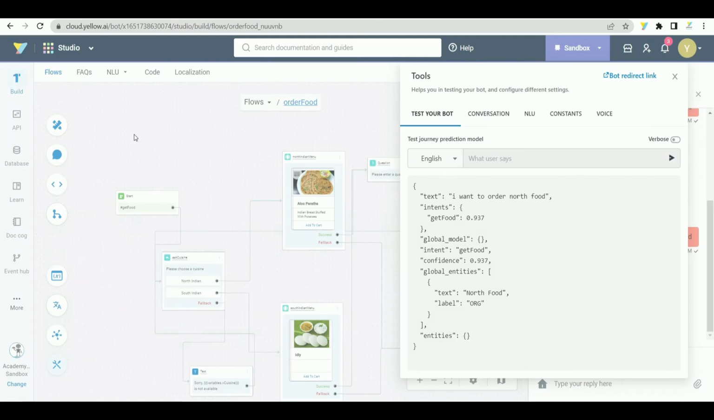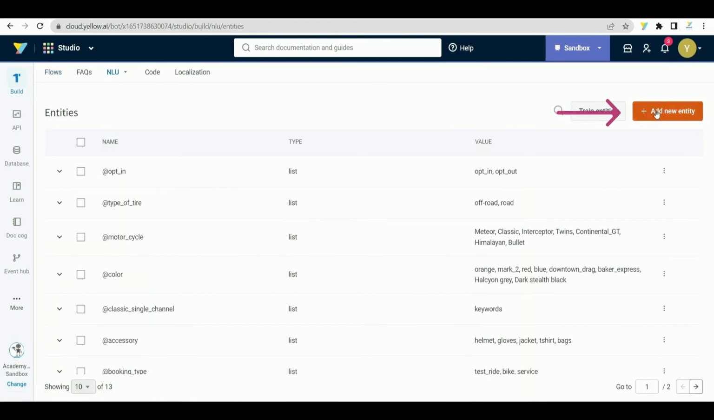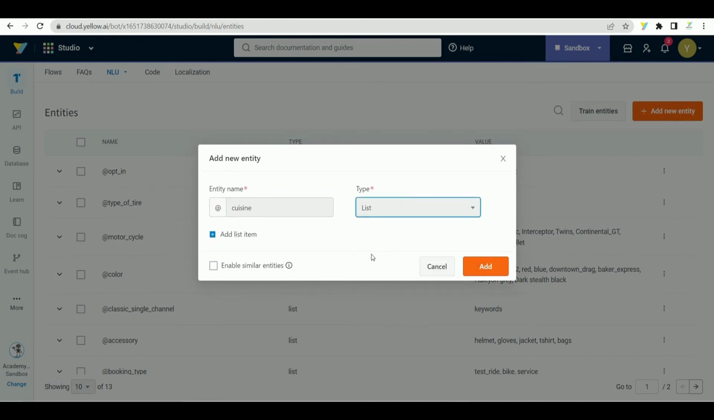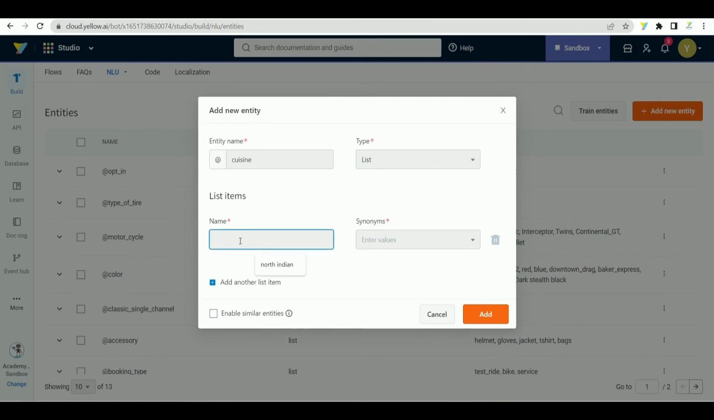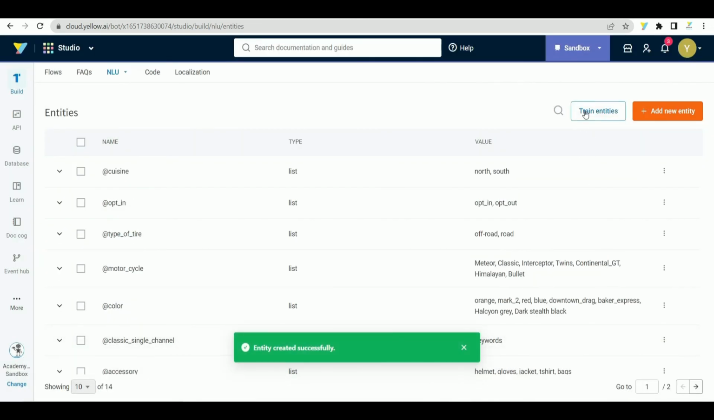In the NLU section, we can train the bot on entities as well. Click on Add New Entity in the Entities page and give the entity a name. Let us create an entity of type list and call it cuisine. We can add the offered cuisines as values in this list. We can also add different synonyms to each value in the list. After specifying all the possible values as aliases, we can click on Add Entity.